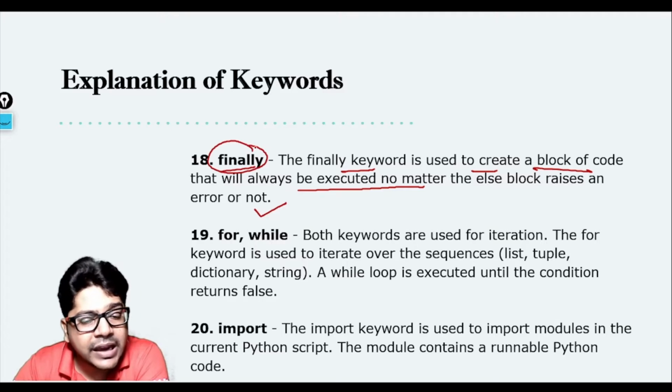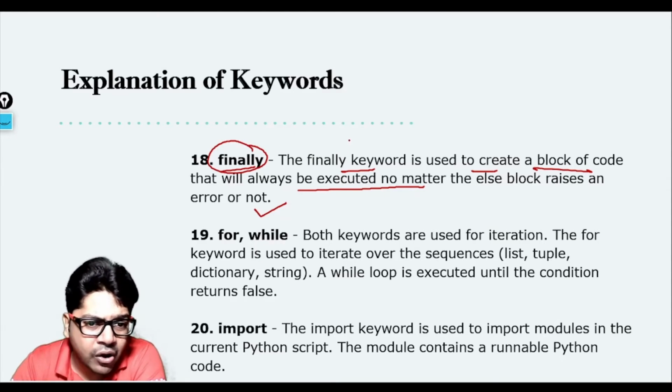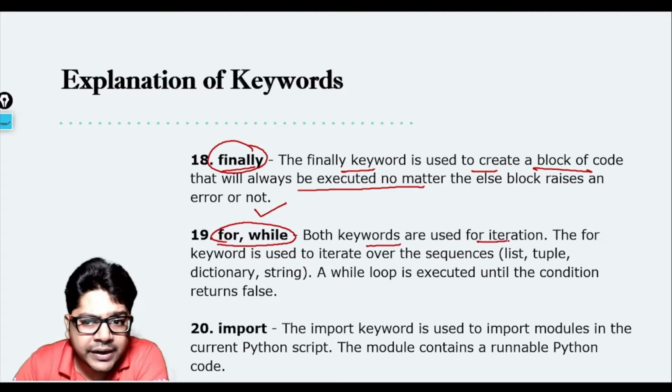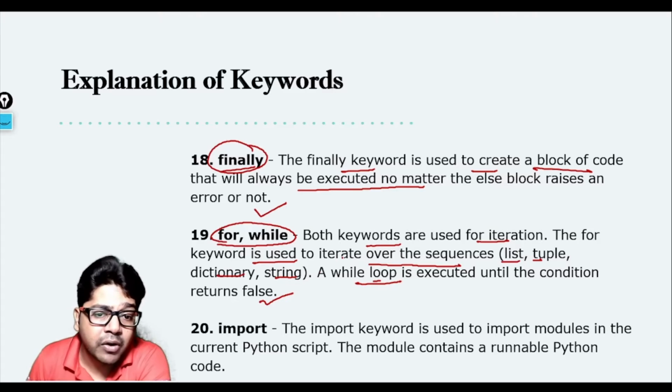So finally means anyway it will happen, doesn't matter whether there was an error or not. Okay, then we have for and while, and you already know this is a for loop. Both keywords are used for iteration. The for keyword is used to iterate over a sequence like list, tuple, dictionary and string, and the while loop is executed until the condition returns false.